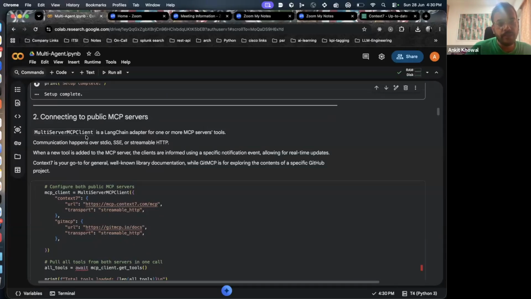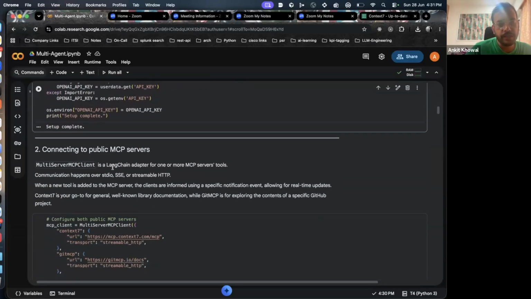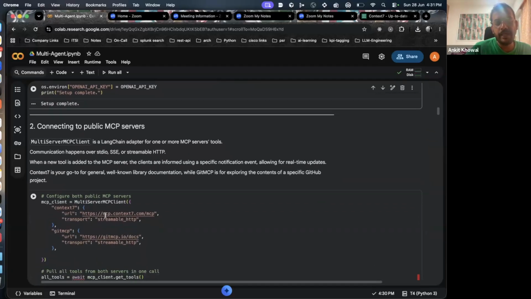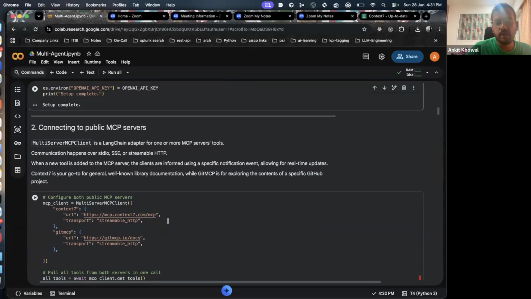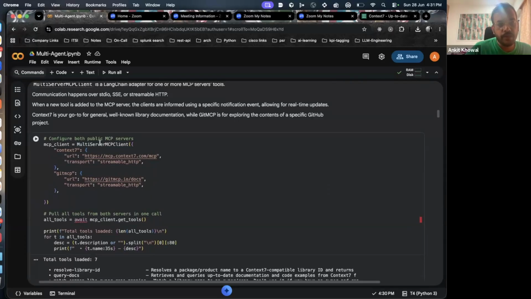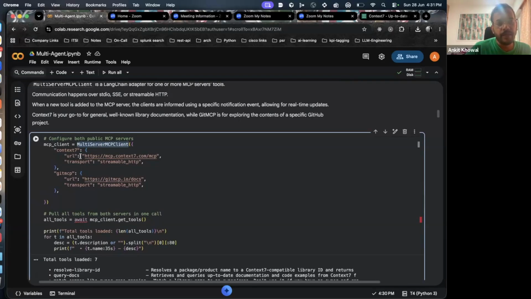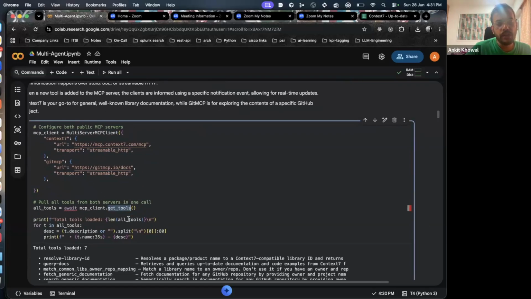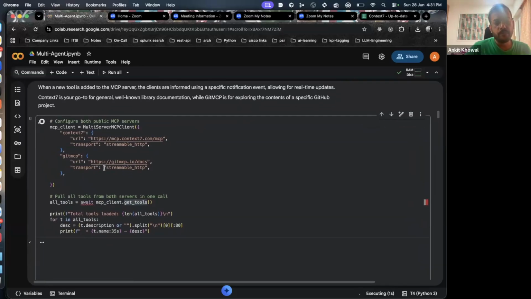The MultiServer MCP client, which we saw over here, is a LangChain adapter for one or more MCP server tools. Communication happens via STDIO, SSE, server-sent events, or streamable HTTP, right? When a new tool is added to any of these MCP servers, the clients are notified, right? A specific notification is already sent so that it can be utilized correctly. So I am creating an MCP client wherein I want to connect to these MCP servers, right? And see what tools, get tools, so what tools these MCP servers provide, right?